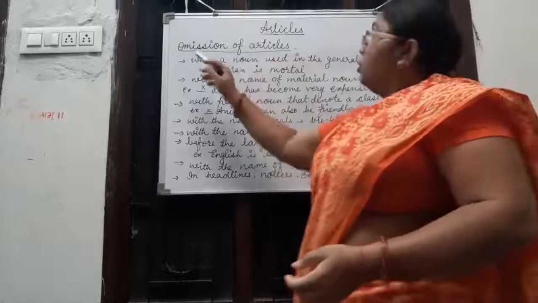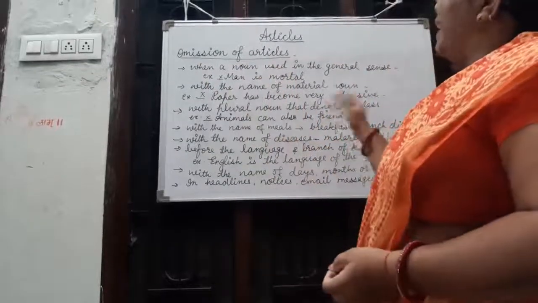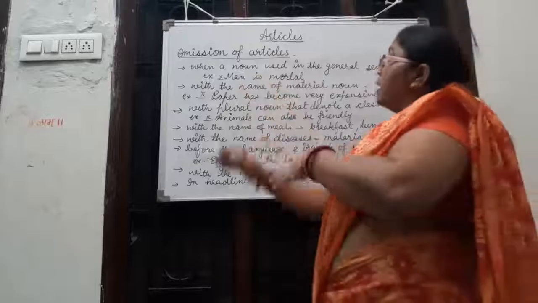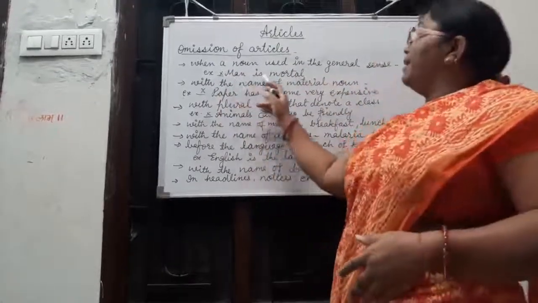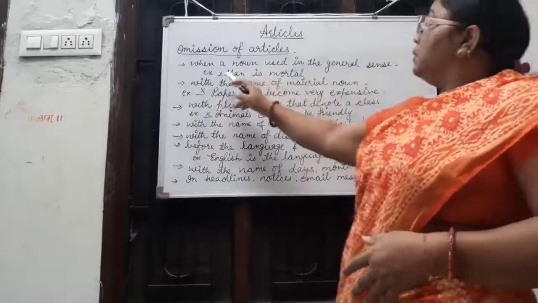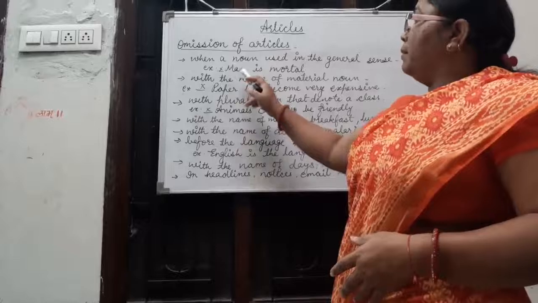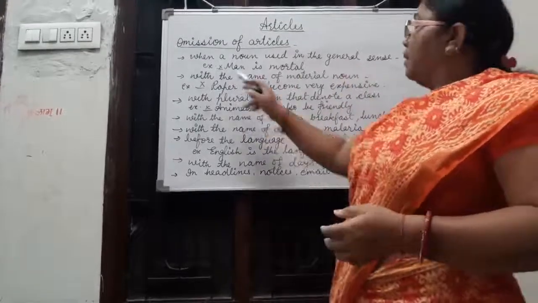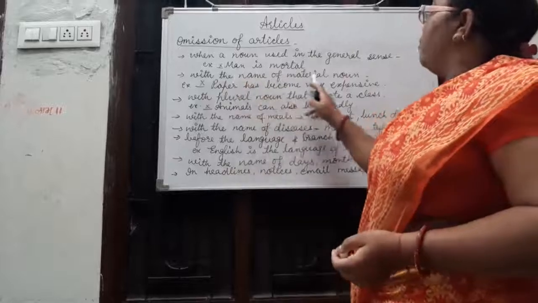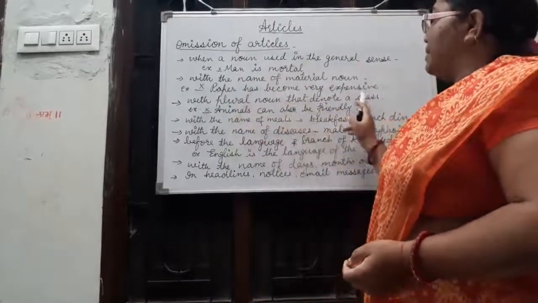Now we talk about the omission of articles. Normally we don't use any article when a noun is used in the general sense, such as man is mortal. We don't use any article before man because here man is used in the general sense. With the name of a material noun, such as paper has become very expensive.